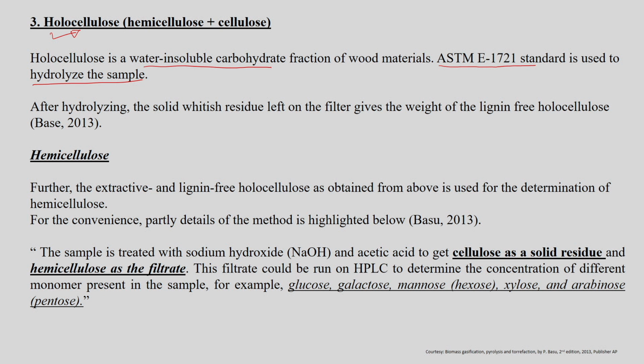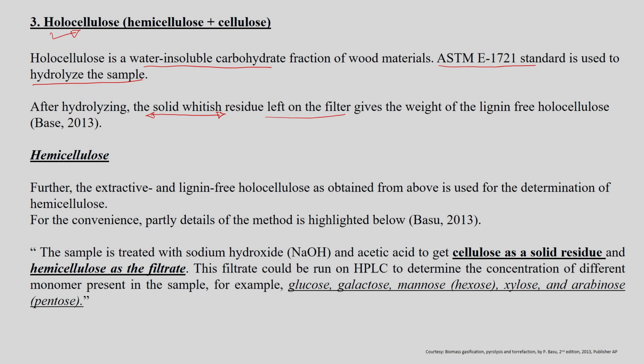So, this is a solid whitish residue left on the filter, and it gives the weight of the lignin free holocellulose content in the biomass sample.